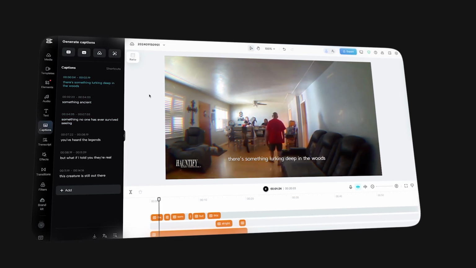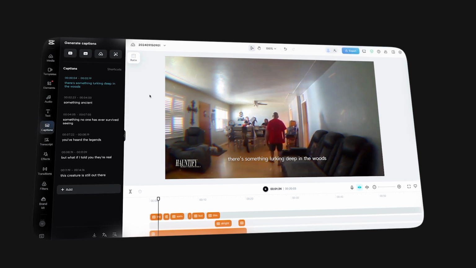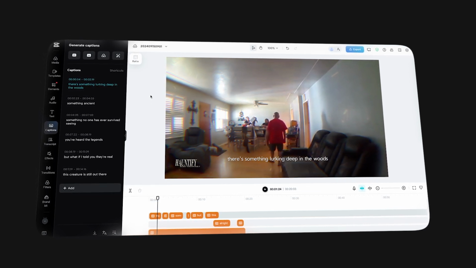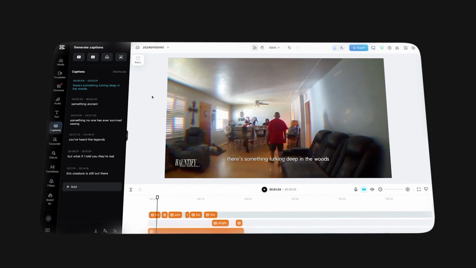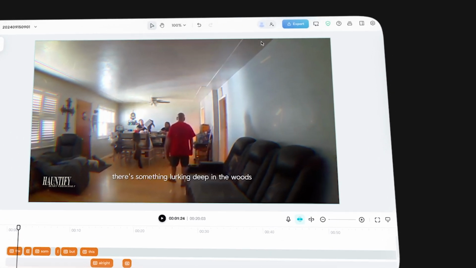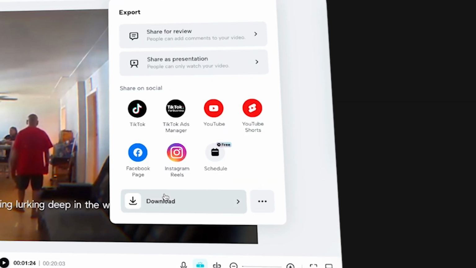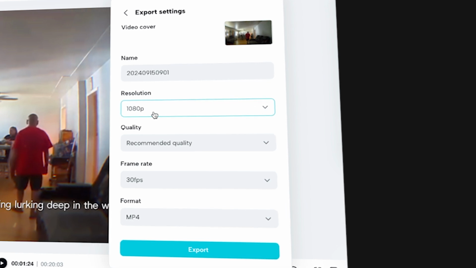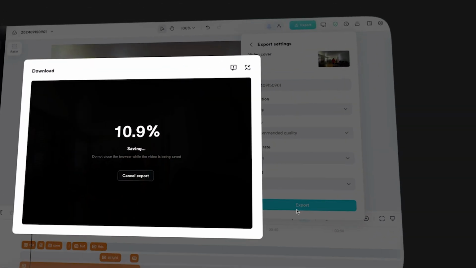Now, as you continue editing the video, it's going to be more engaging and there's going to be more things happening on the screen. Just look at the example channels that are provided in the document. And once you have a similar video, just click export and then just click download and download in 1080p resolution MP4 format and just click export.